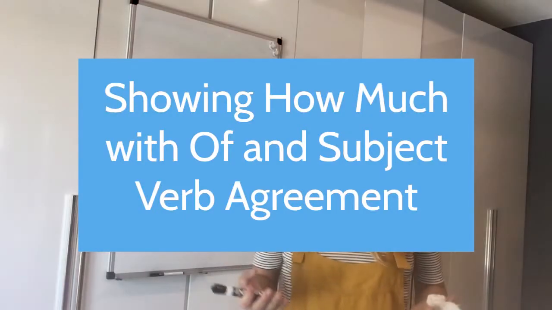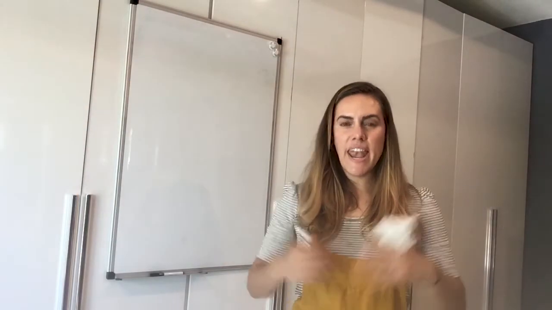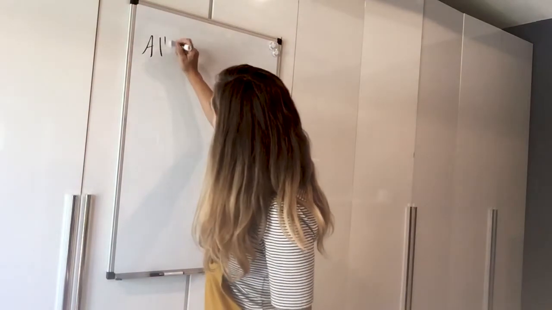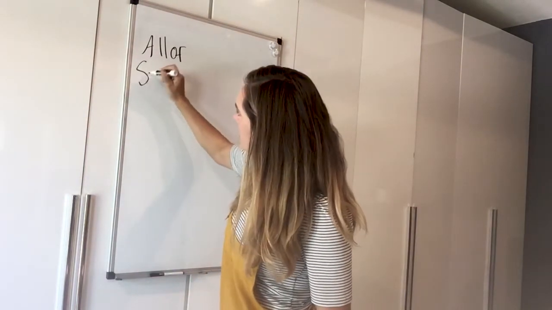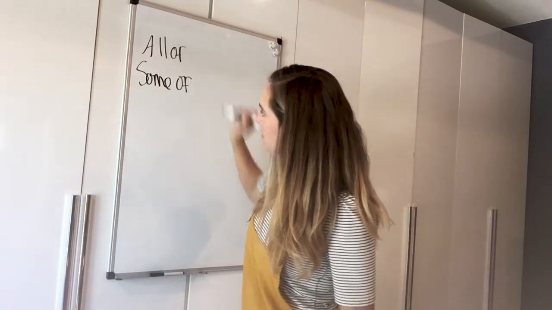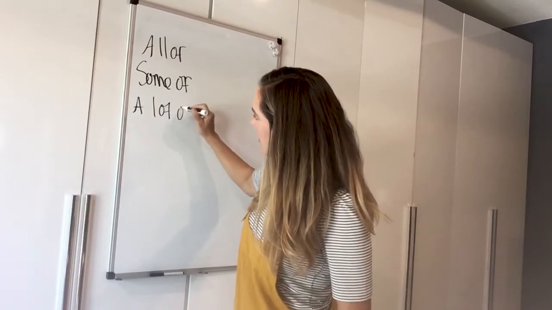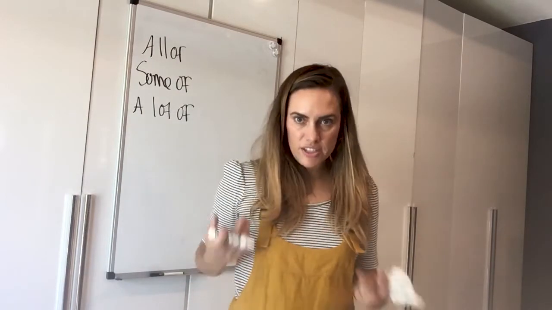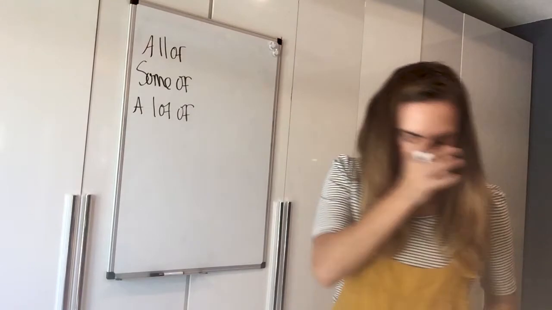All right, now this is an area where I see even native speakers making mistakes. Okay, so when we want to use expressions with the word of that show quantity, like this, all of, some of, a lot of, okay? These are some examples, okay?